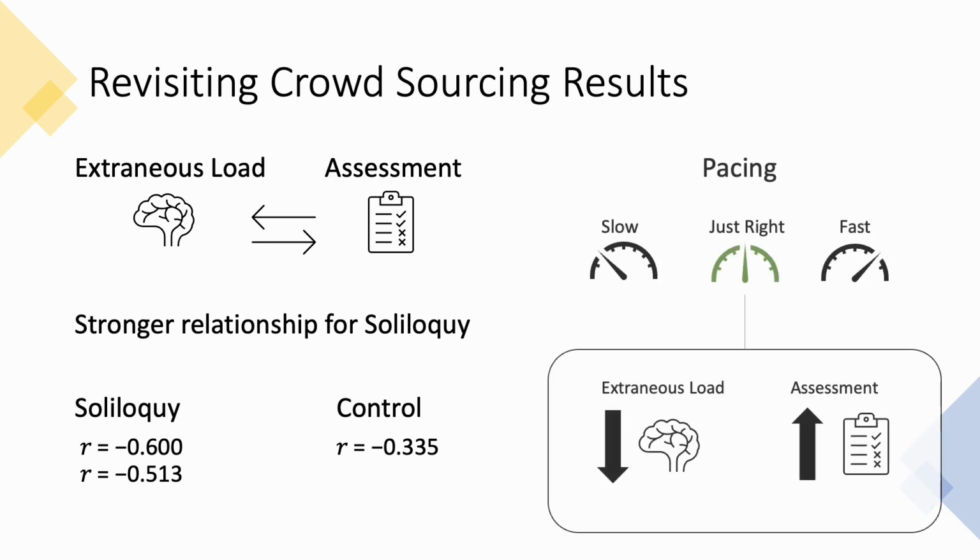Likewise, participants feeling a sense of urgency using soliloquy would progress too fast, and those feeling interrupted might progress too slow. We thus analyzed response times and found an ideal range of time where participants had lower extraneous load and scored higher on the assessment, helping confirm the importance of pacing.